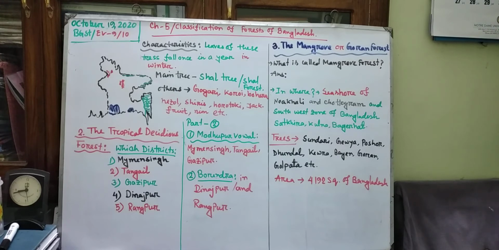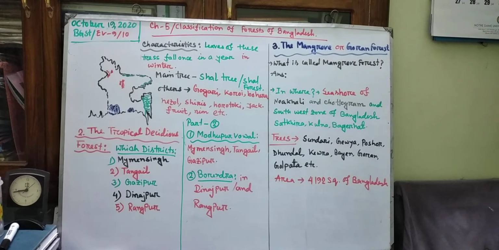That means how many districts did we get? Chittagong, Noakhali, Bagherhat, Khulna and Satkhira. Total 5 districts. This is also mentioned in this portion: seashore of Noakhali and Chattogram and southwest zone of Bangladesh. That means this portion is known as the southwest portion of Bangladesh. This is west and this is south, so this is the corner of the southwest zone of Bangladesh.